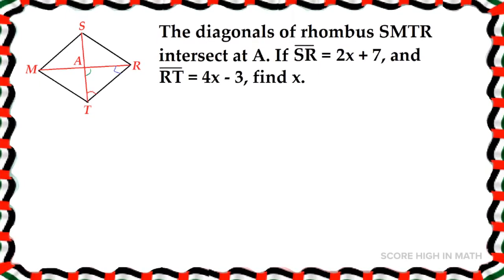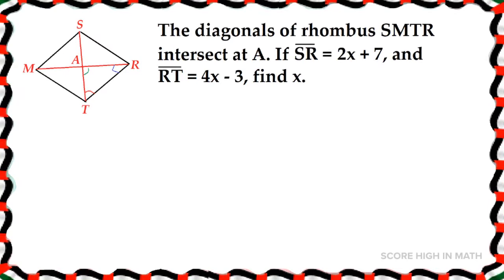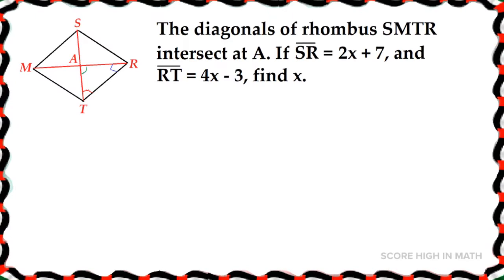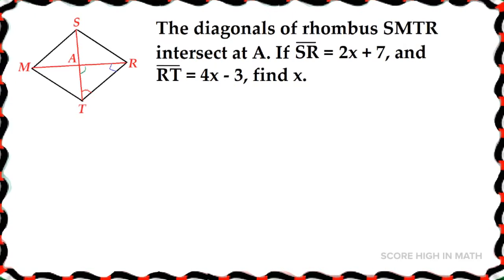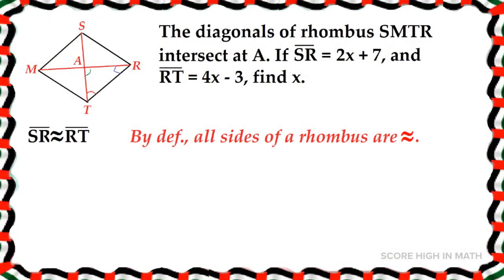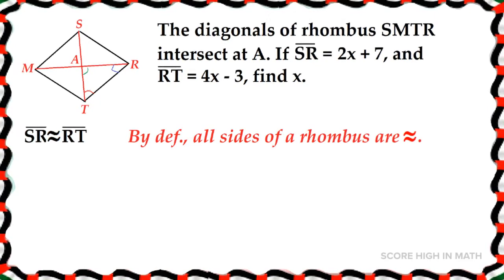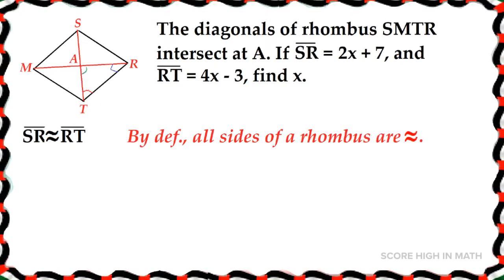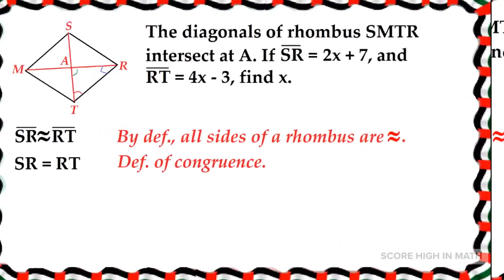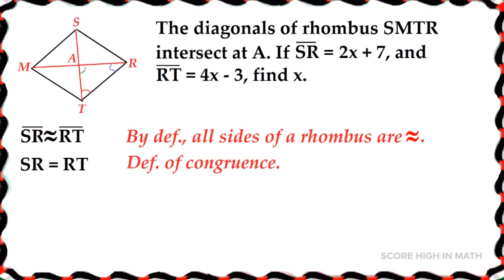What about this problem? The diagonals of rhombus SMTR intersect at point A. If line segment SR is equal to 2x plus 7 and line segment RT is equal to 4x minus 3, find the x. Since the diagram is a rhombus, by definition, all sides of a rhombus are congruent. Therefore, line segment SR is congruent to line segment RT. By the definition of congruence, SR is equal to RT.